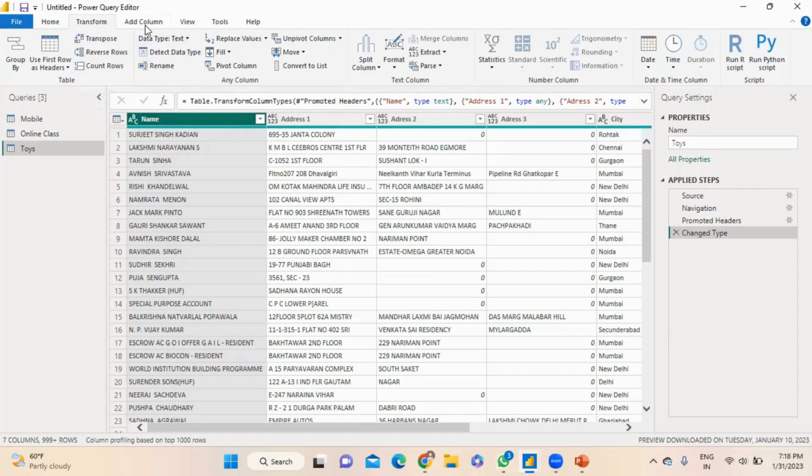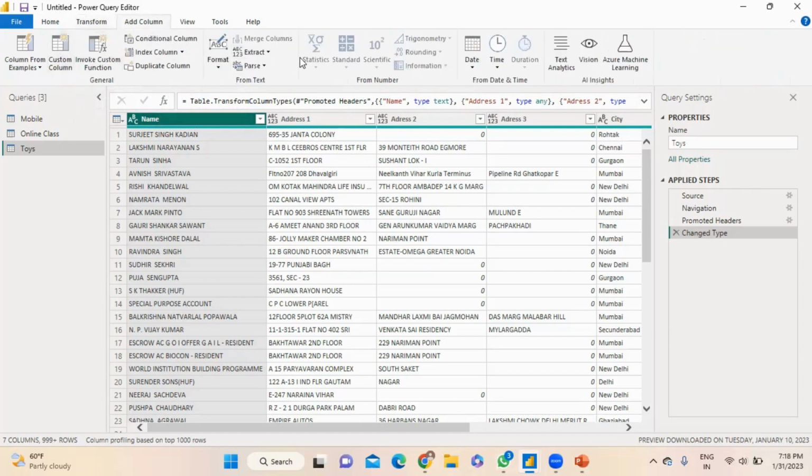Move on to Add Column. Add Column provides additional tasks associated with adding a column, formatting column data and adding a custom column.